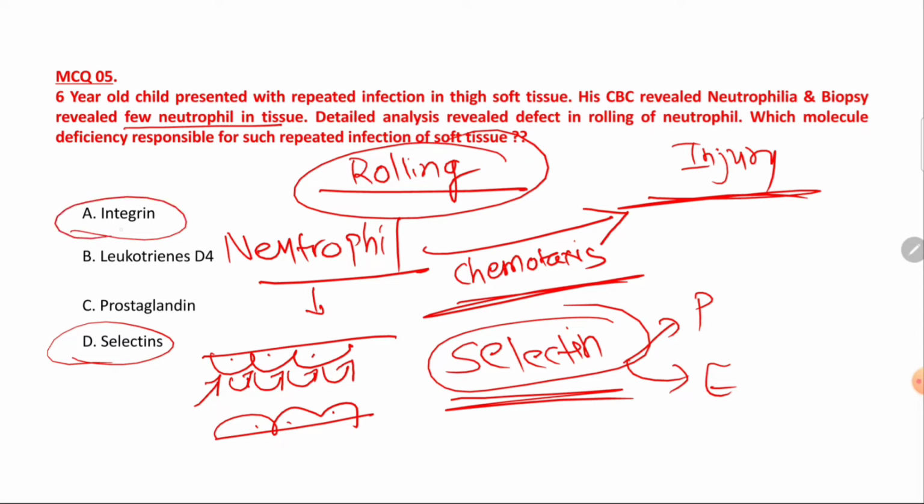Here integrin is not the right answer, because integrin is not at all responsible for rolling. It is responsible for firm adhesion of the neutrophil to the endothelium. So the rolling is by selectin. So the right answer would be selectin. So selectin is the right answer.